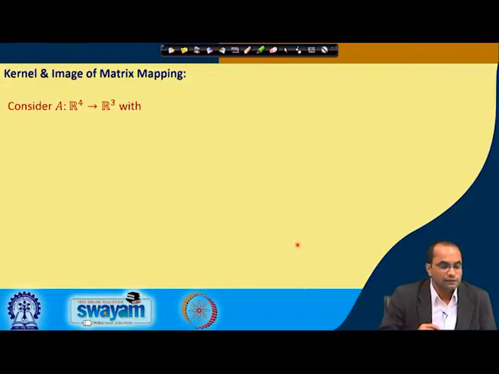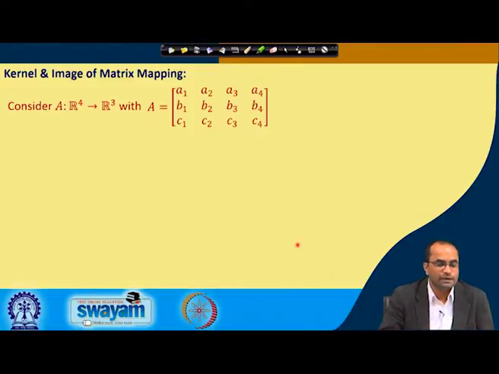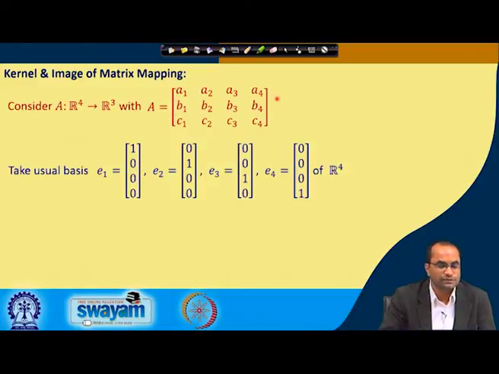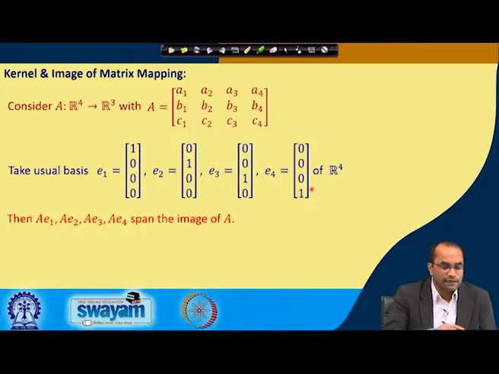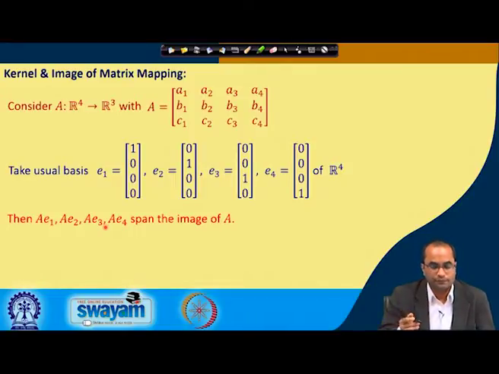So, now the kernel and image of a matrix mapping, because matrices are also linear maps. Let us consider quickly a simple example of a matrix with 3 rows and 4 columns, and take for instance the usual standard bases e1, e2, e3, e4 of R4, which we have already discussed before. Then, as per the previous theorem, we know that Ae1, Ae2, Ae3, Ae4 will span the image of A.